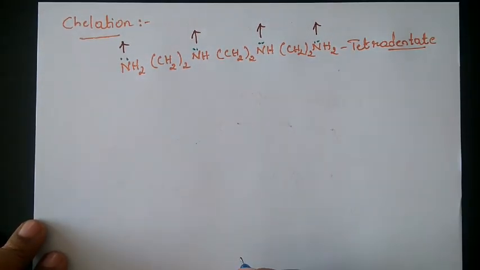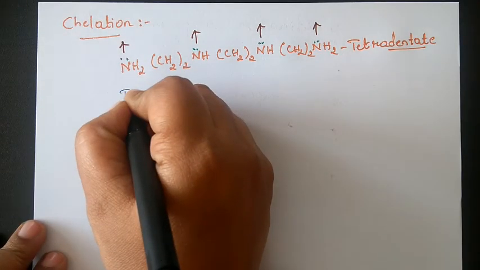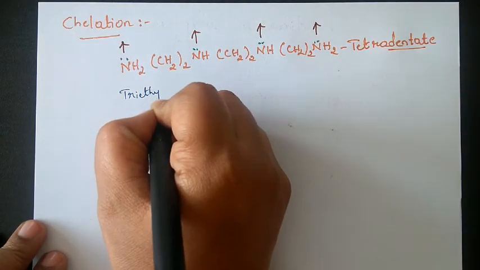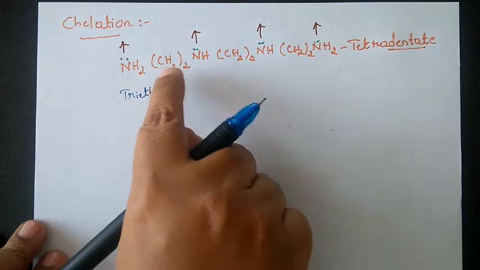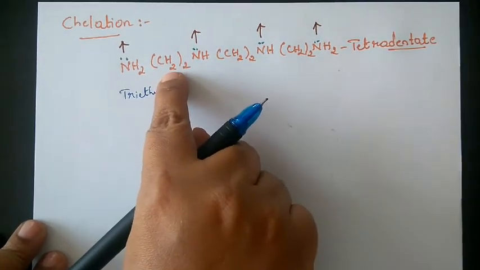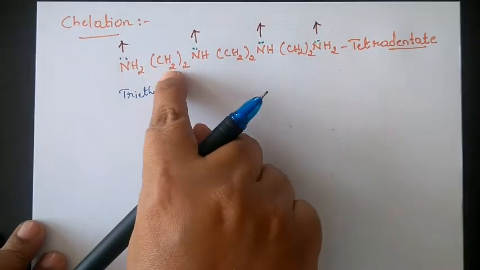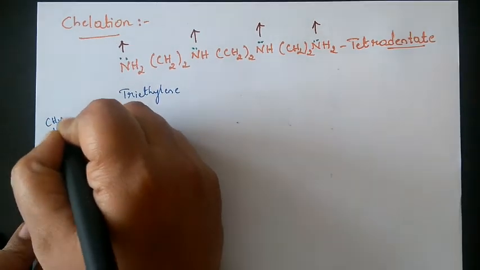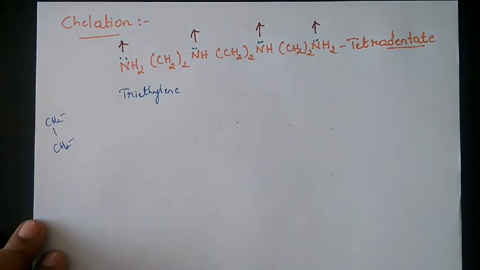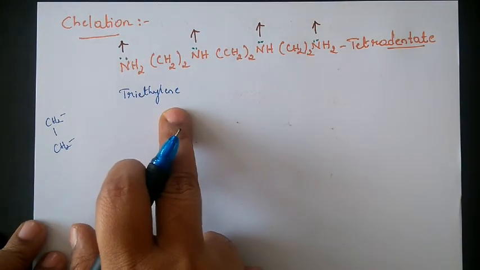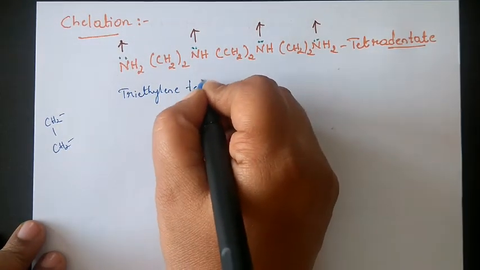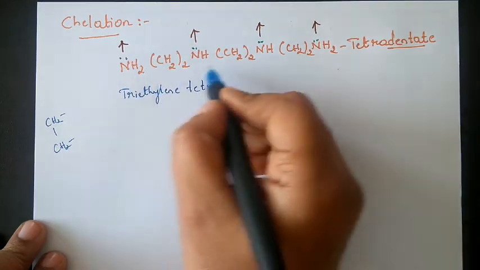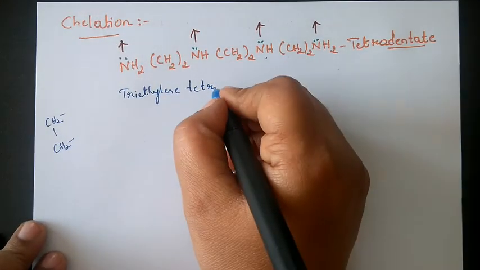So what is the name of this one? The name of this one is triethylene, you can make out. So 3 CH2 groups, CH2 bonded to CH2. This is called ethylene. So triethylene tetramine: 4 NH2, 4 nitrogen groups are there. Tetramine.